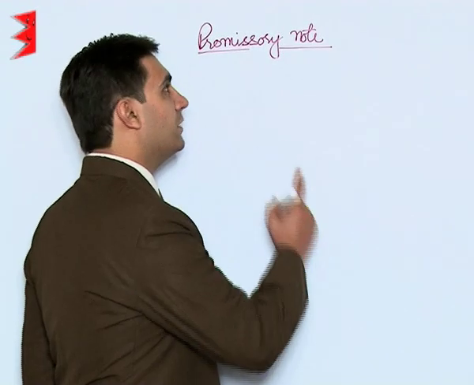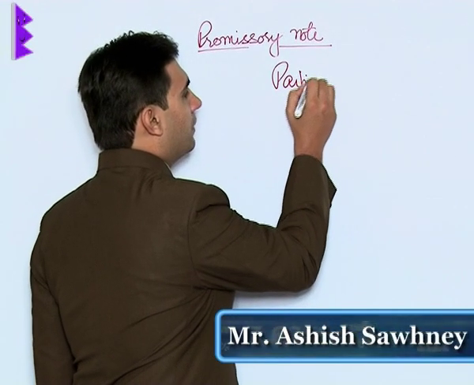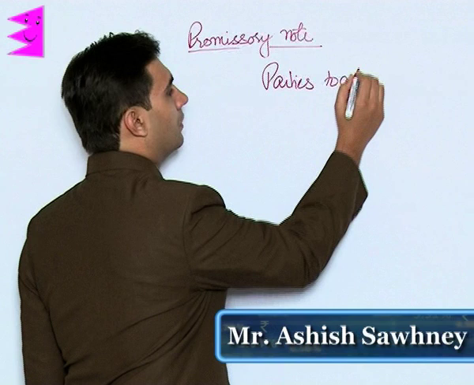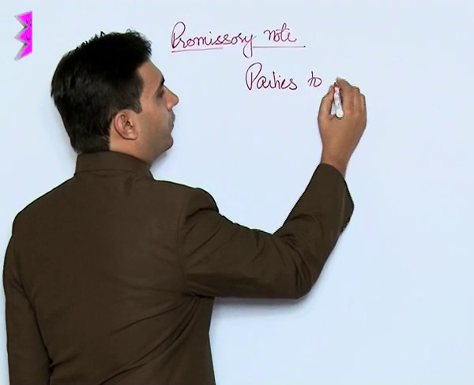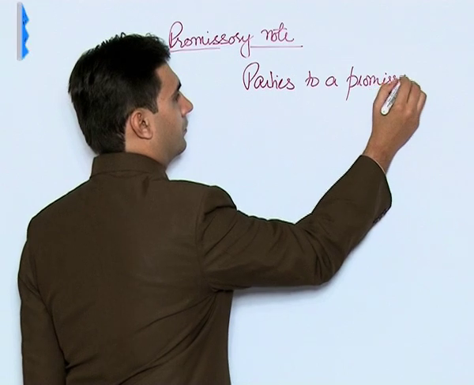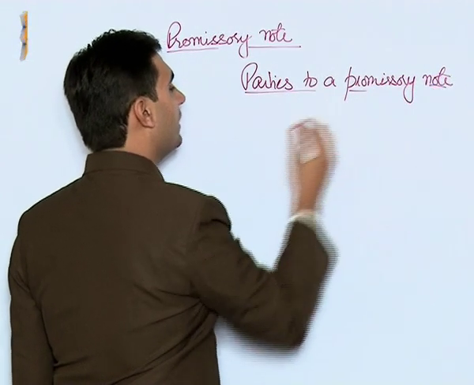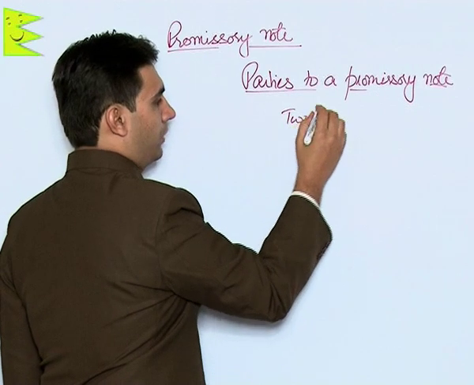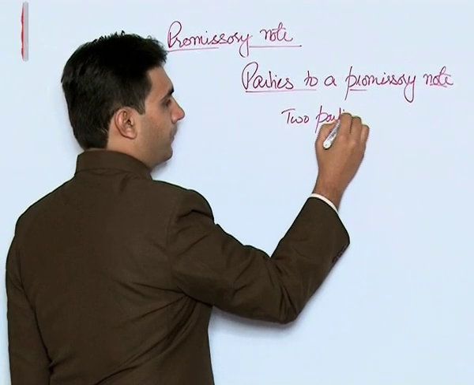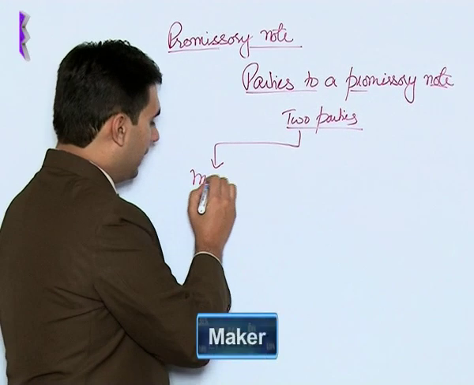Coming to parties to a promissory note. Basically, there are just two parties involved, and these two parties are, the one is the maker of the bill.